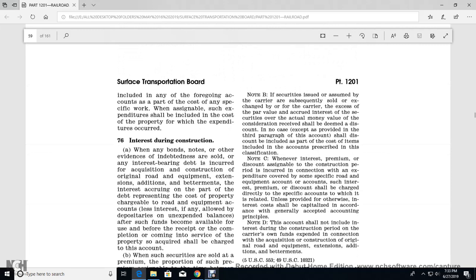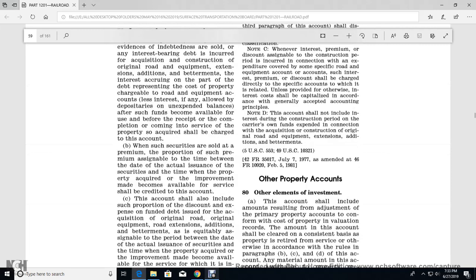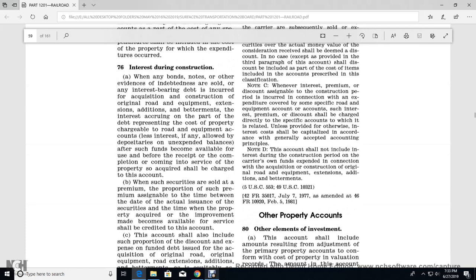the assignable the expenditure shall include the cost of the property which the expenditures occurred, interest during construction when any of the bonds, notes, or other evidence of indebtedness or withdrawal of the interest-bearing debt that is incurred the acquisition, construction, original road, the equipment, the extension, the addition, and betterments, and the interest of the occurring of the part of the debt representing the cost of the property chargeable to the road, equipment with account for the lesser interest, if any, allowed with the depository unexpected balances, after such funds have become available for use before the receipt of the completion of the coming into the service of the property so acquired shall be charged with the account when